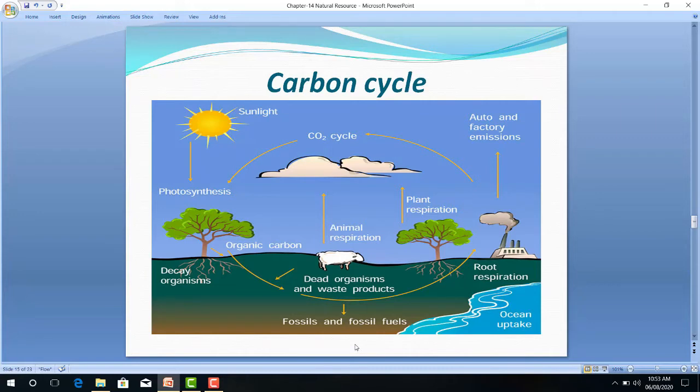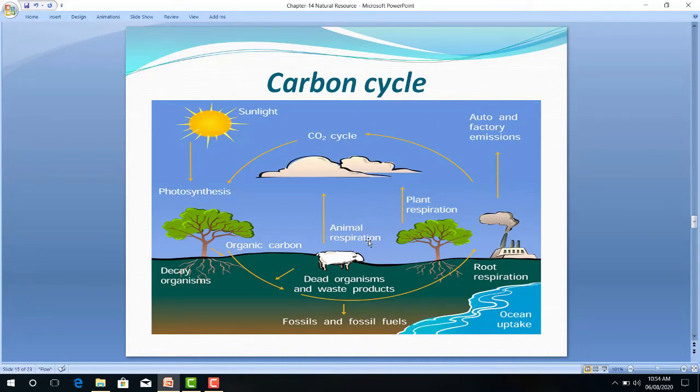This process takes millions of years. On burning this fossil fuel, carbon dioxide is once again released and mixed into the atmosphere. So this way the cyclic movement of carbon dioxide from the atmosphere to the earth surface and once again from earth to atmosphere is called the carbon cycle.